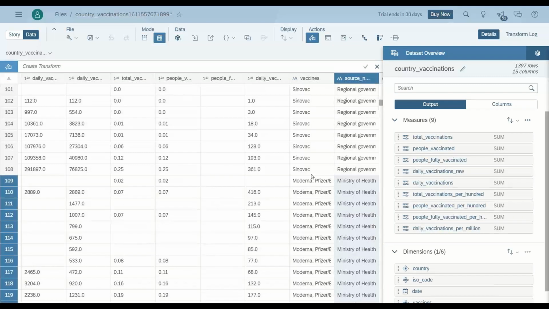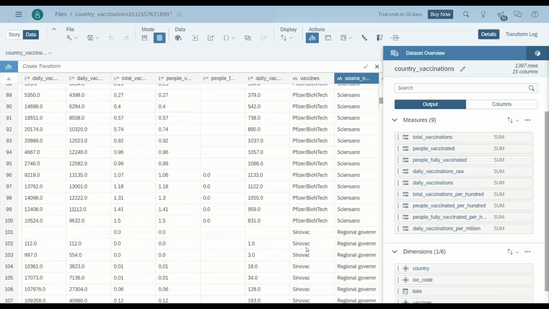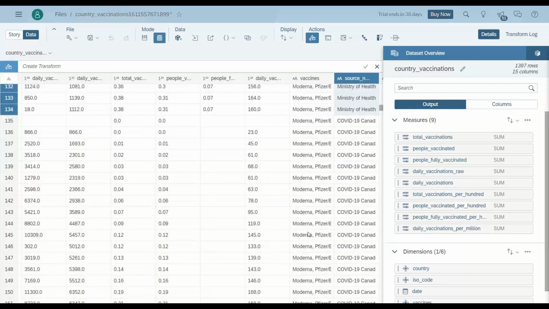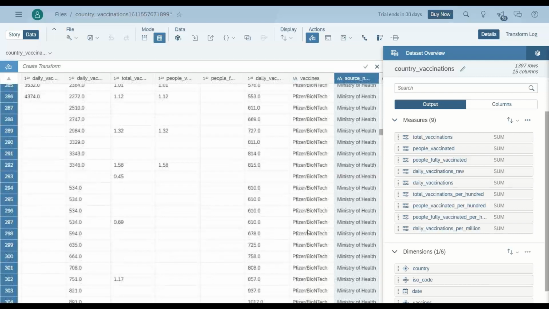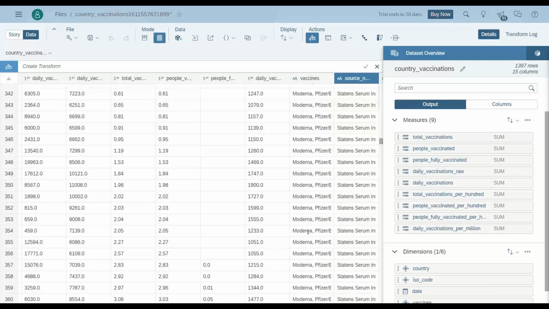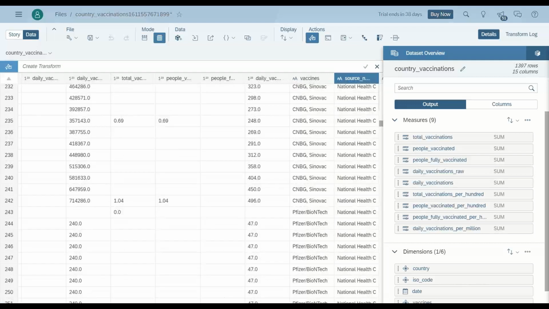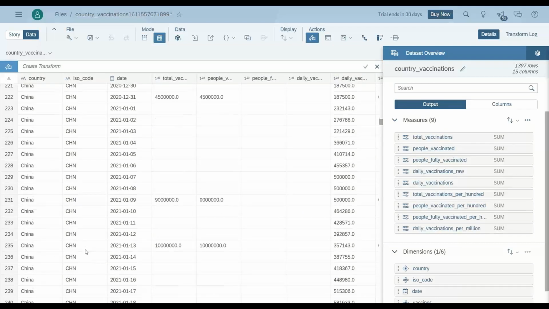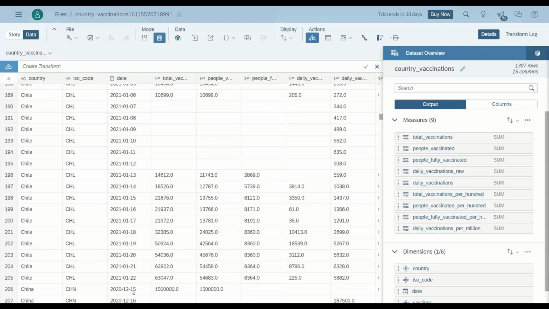So you can see the Sputnik from Russia, then Pfizer and BioNTech, then Moderna and Pfizer, the Oxford vaccine. In India we have Covishield, and Covaxin. So a lot of these different vaccine names are available per country. How are they being supplied and provided to the citizens of the countries? Per day wise vaccination progress.